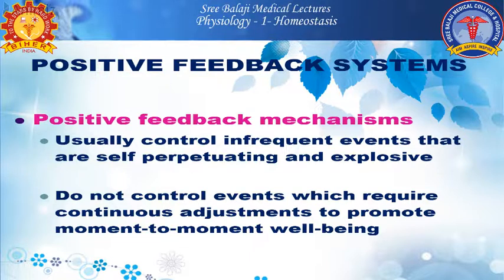The first effect is the blood clotting mechanism. Next, uterine contraction during childbirth, and sodium entry into the nerve cell causing an action potential. Some harmful effects are also seen in positive feedback mechanisms, like loss of blood of more than 2 liters. If the loss increases further, it leads to decreased venous return and decreased cardiac output, thereby inducing low blood pressure.